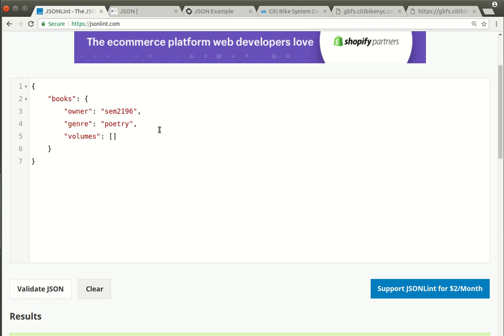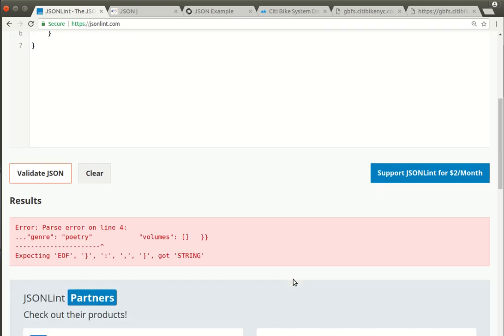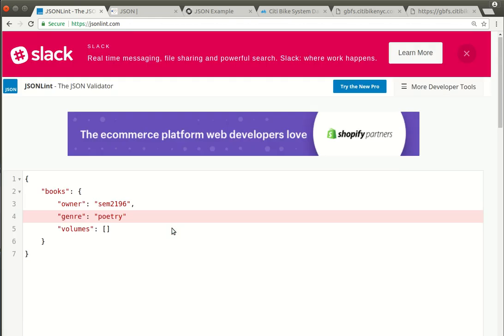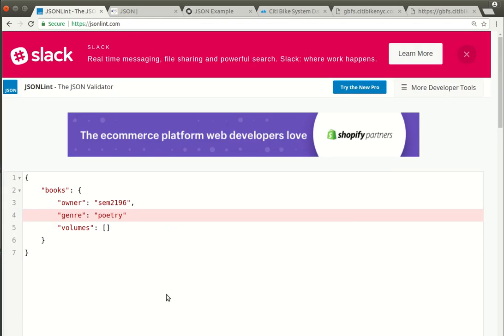Now, easy ways that this could go wrong. I forgot a comma. Boom. So down here you can see it saying, hey, there's a parse error. Parse error means the computer is saying, I'm confused. But it is giving us some clues, okay? It's saying parse error on line 4, so it's telling us which line it's confused about.